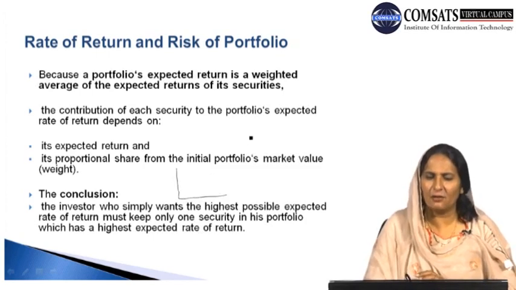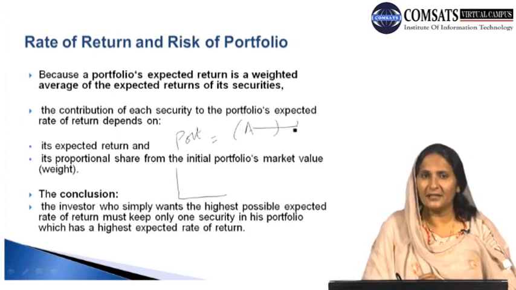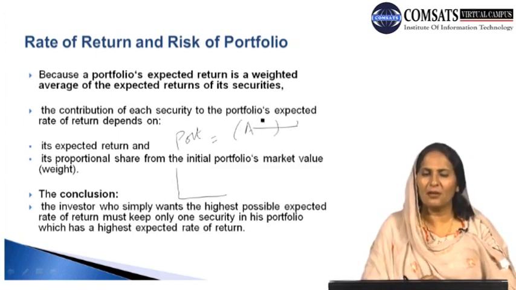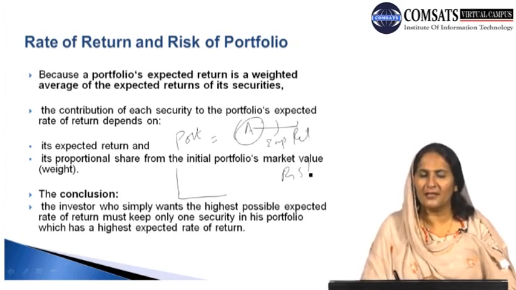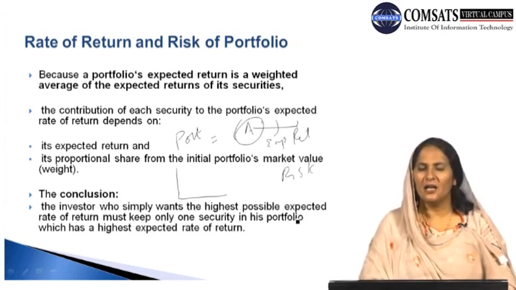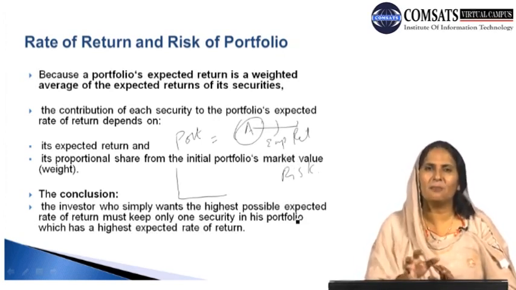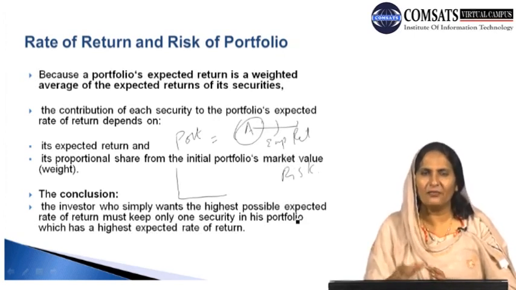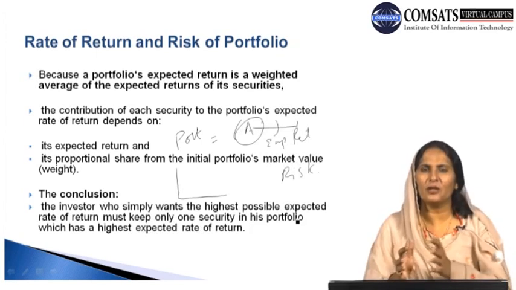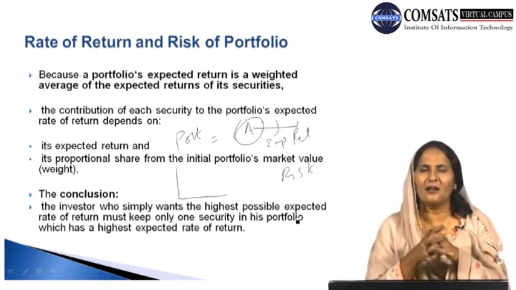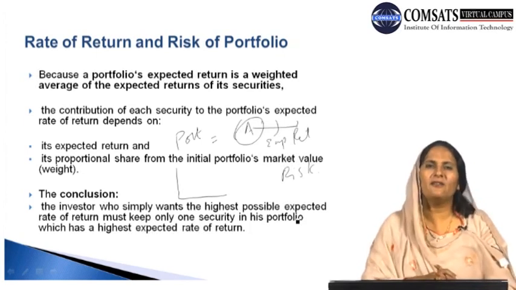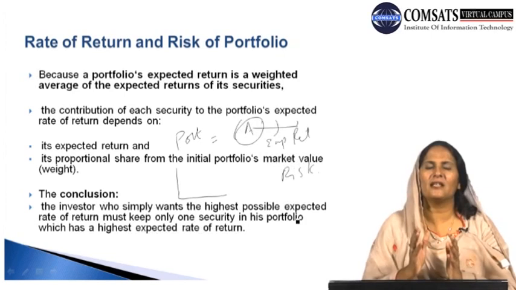So we can say that if he has only one asset in the portfolio of a risk averse person, and he has analyzed carefully the behavior of this particular asset A and the expected returns of this particular asset A, and similarly the risk associated with asset A. He has observed and analyzed the past trend about the behavior of this asset A, and on the basis of this past trend, the individual is likely to forecast the future behavior and predict the future observations for the expected return and risk for this particular asset, and we can say he will be able to satisfy himself as far as his investment is concerned.